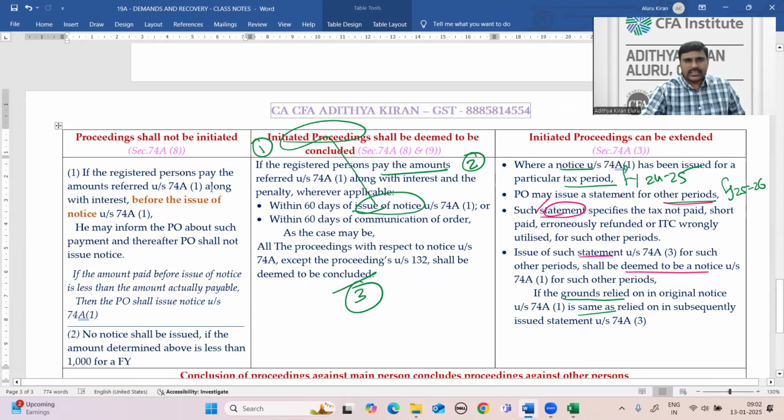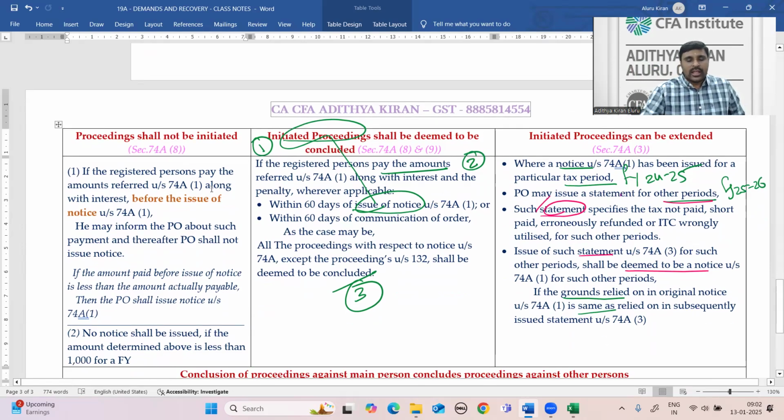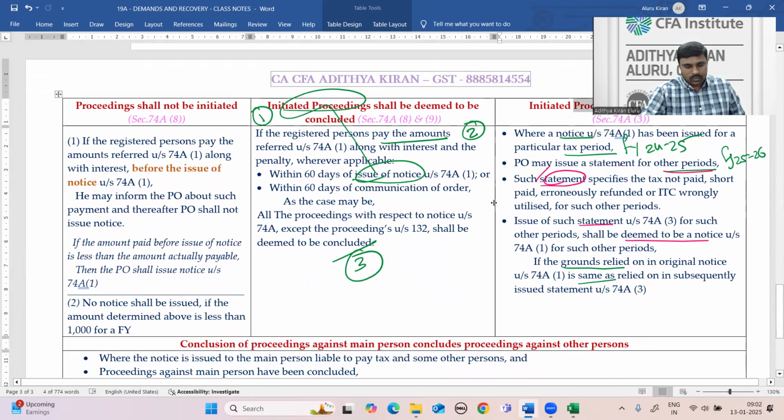Okay, so three cases: proceedings are not initiated at all, initiated proceedings are deemed to be concluded, or initiated proceedings are extended. Okay, right.